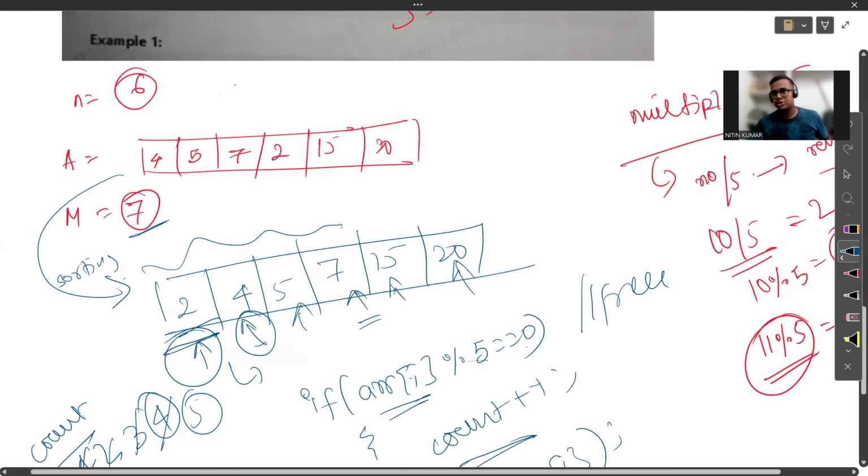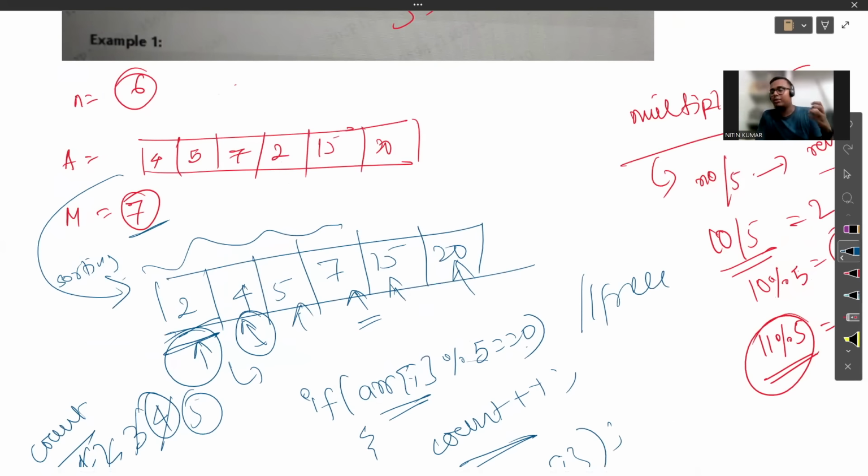Okay. Understood now? So in this way, we could get our answer. Very simple. For each element of the array, we just have to check the same condition, whether it comes for free or not, after sorting only. Why are we going to sort? Because our aim is to get as many candies as we can. So we have to purchase the candies whose price is minimum first, and then if we still have money left, we could go for the higher priced candies. That is the logic being implemented here.